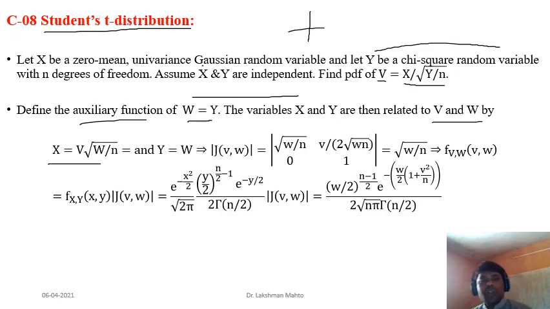That means if you want to go from xy to VW, then you can also come back through this transformation. This will be the inverse transformation. Okay, also what we have to do, we have to find the Jacobian. We can find either of the Jacobians, whether you find the Jacobian from VW to xy or xy to VW.